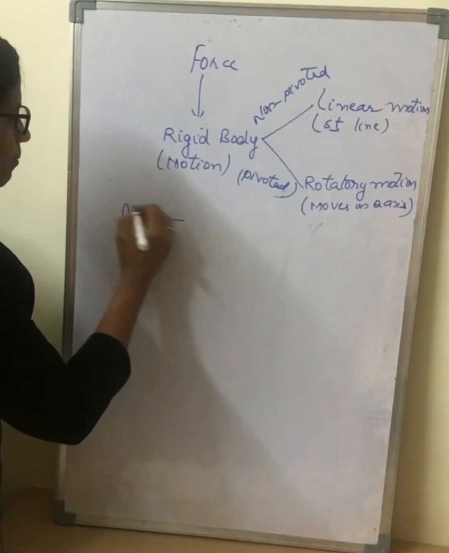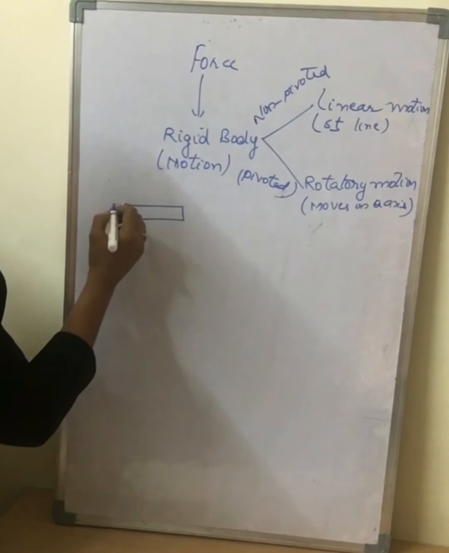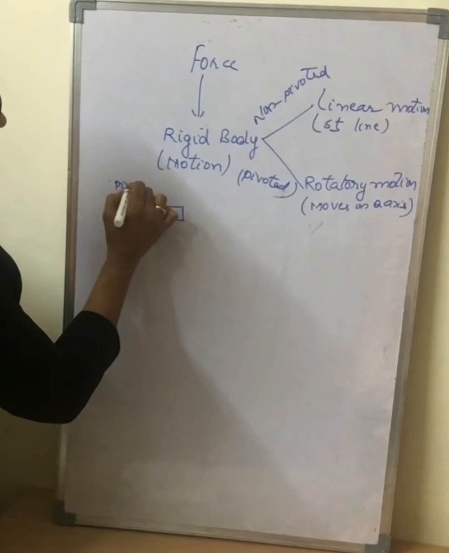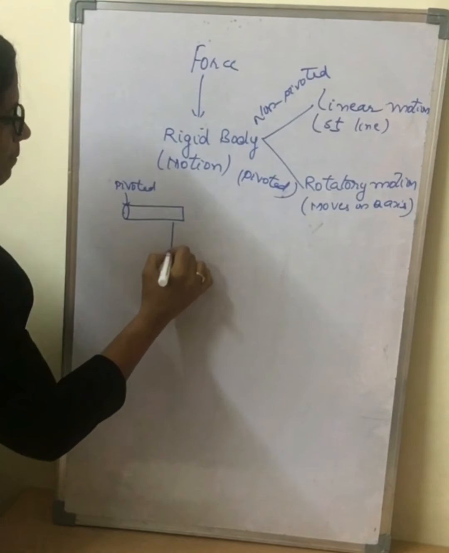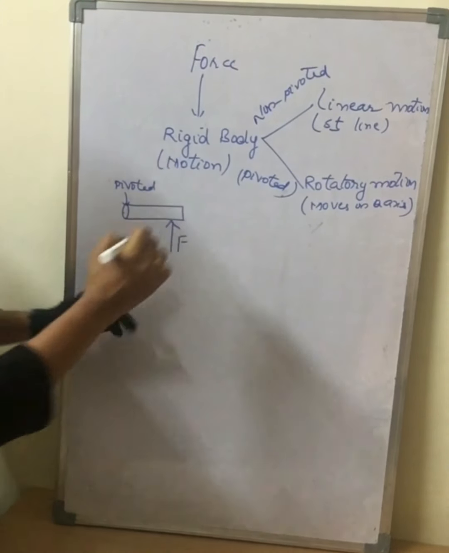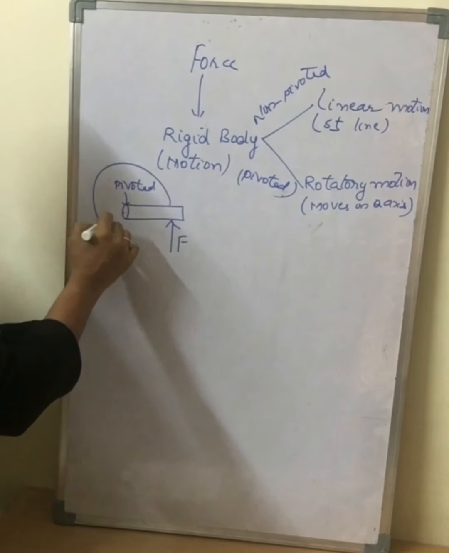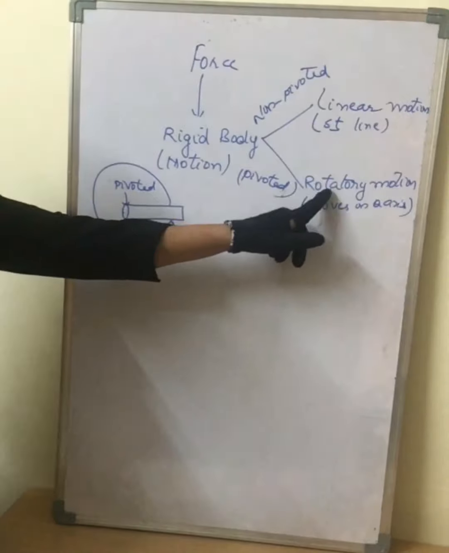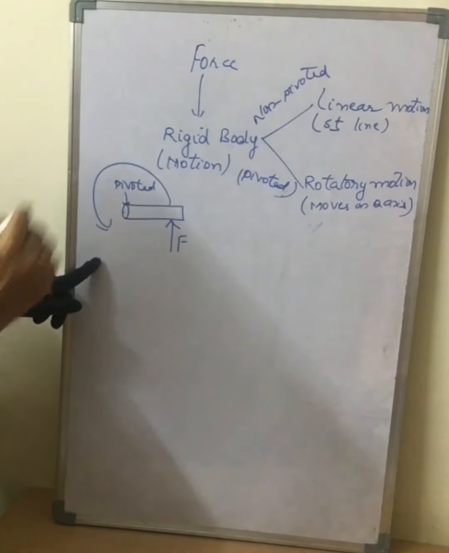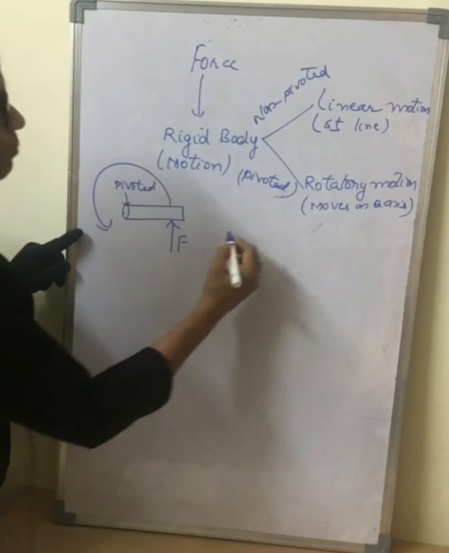Suppose you take a body which is fixed, which is pivoted, and I am applying the force in this direction. So the body starts rotating. It is a pivoted point.